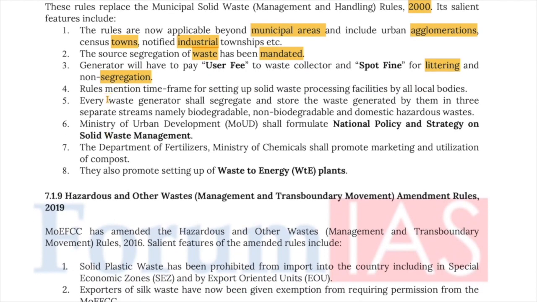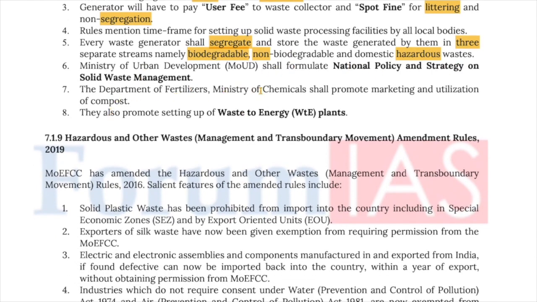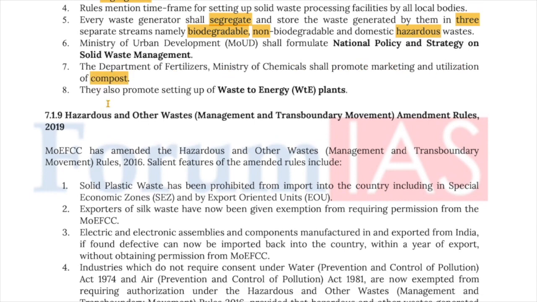Every waste generator shall segregate and store the waste generated by them in 3 separate streams, namely biodegradable, non-biodegradable, and domestic hazardous waste. The Ministry of Urban Development shall formulate a national policy and strategy on solid waste management. The Department of Fertilizers, Ministry of Chemicals shall promote marketing and utilization of compost. They also promote setting up of waste to energy plants.